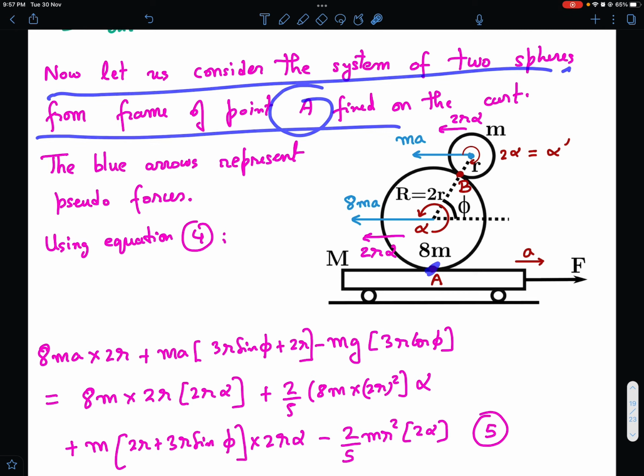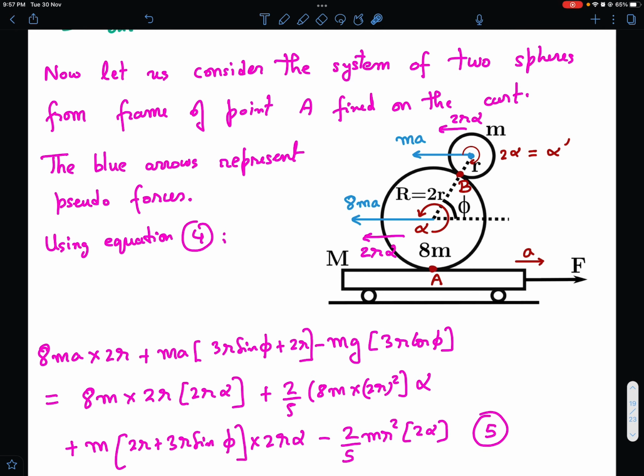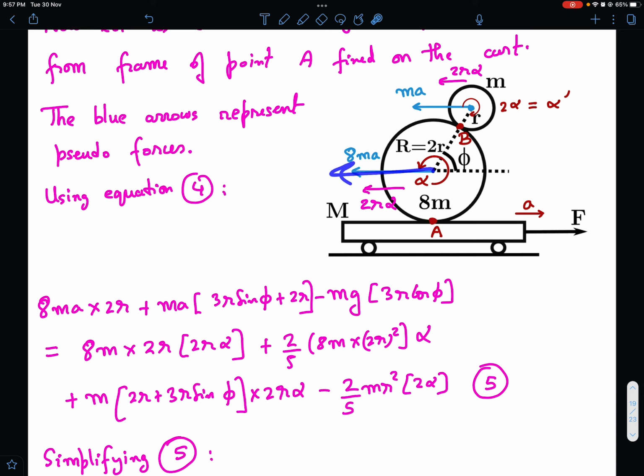From this point I am seeing, fixed on the cart. The blue arrow represents the pseudo forces. So if the cart is going with acceleration a, this is pseudo force 8ma, and this is pseudo force ma. So I want to write the torque equation about point A. See, 8ma into 2R, this is the torque of this pseudo force. Plus ma, and you look at its arm, so this much is 2R, and this vertical is 3R sin phi, because this distance is 3R. So ma into (3R sin phi plus 2R). So this is the torque for the pseudo force on the upper sphere.